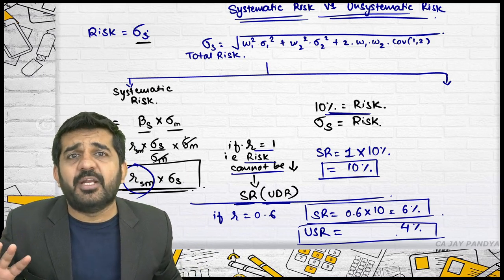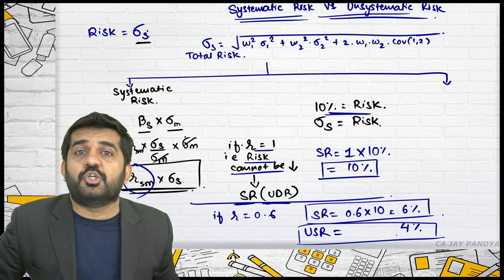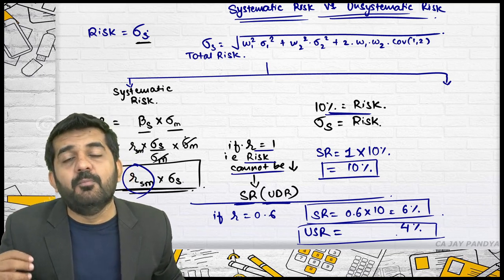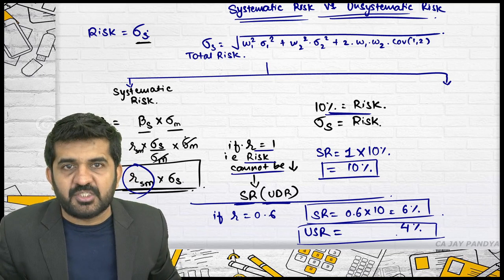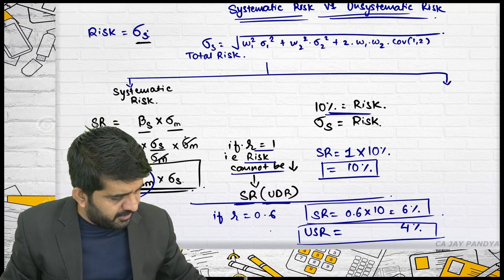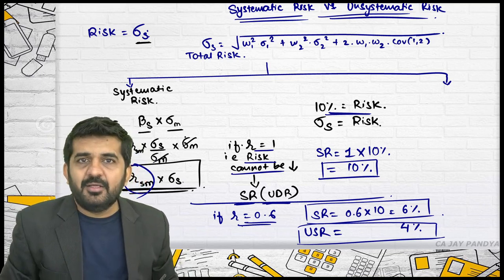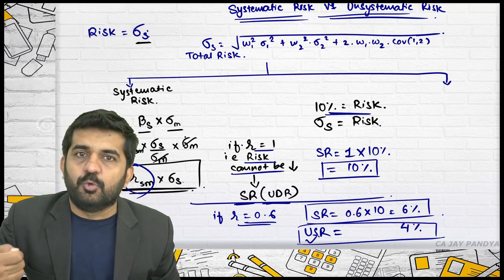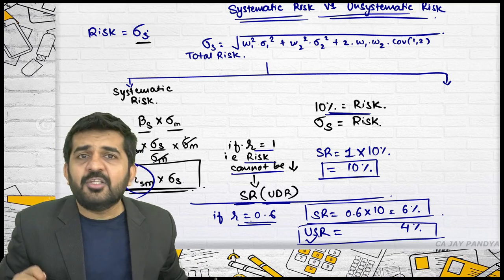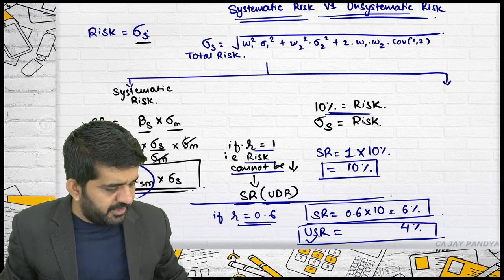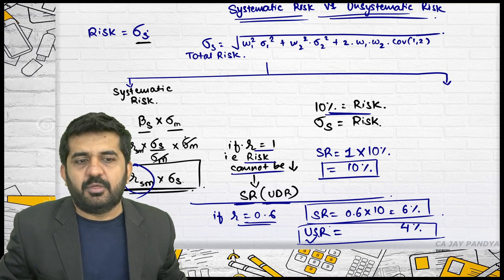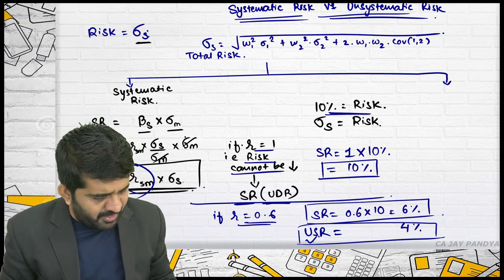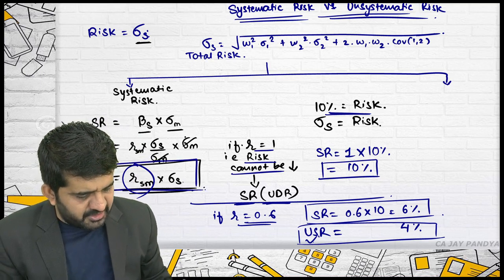Say R is 0.95. There will be less risk reduction through diversification. If R is 0.10, there will be more risk reduction through diversification. The lower the figure of R, the more unsystematic risk there is, which can be reduced through diversification. The higher the figure of R, the less risk reduction through diversification, and the less unsystematic risk. Is it alright? So this is the formula for finding out systematic risk.